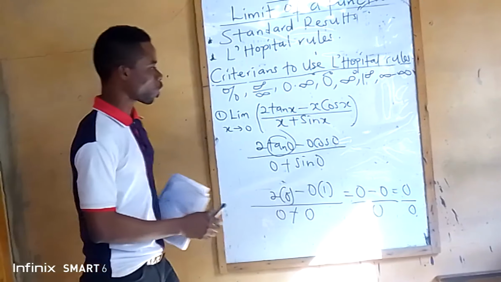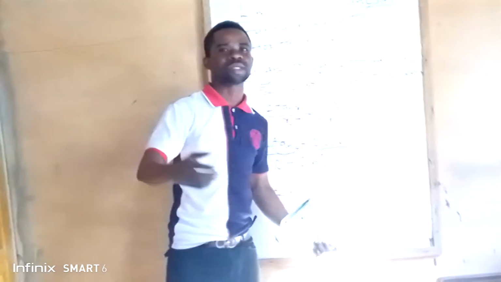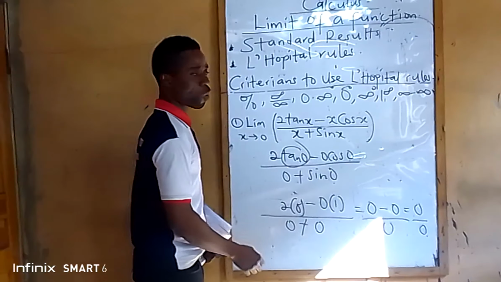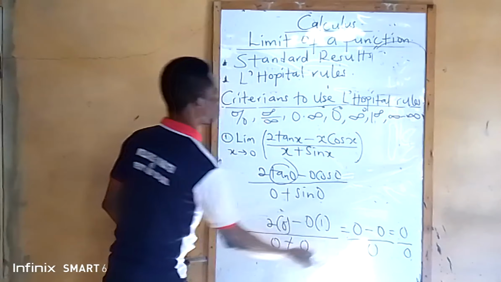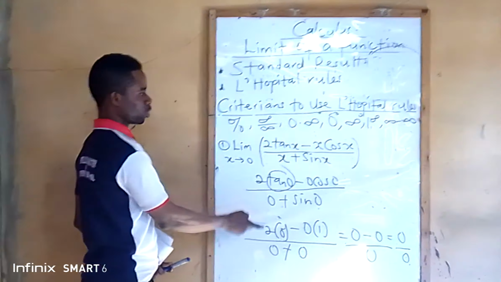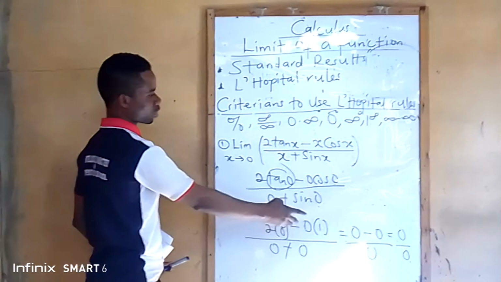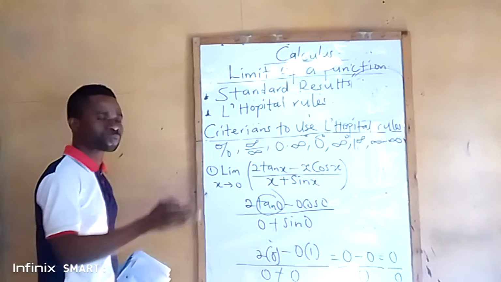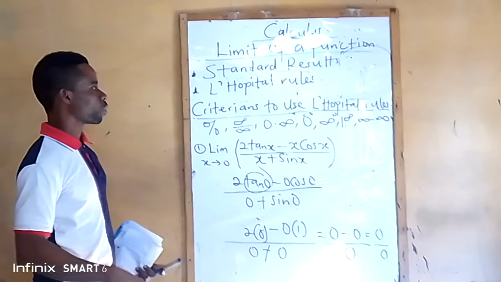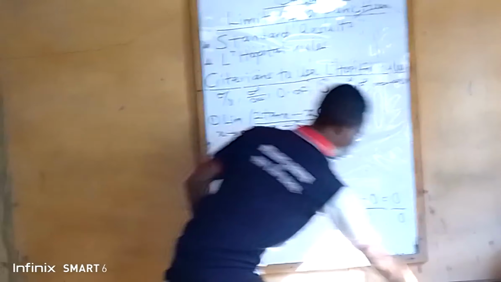So this one is called indeterminate. That means it cannot be determined. It is 0 over 0, so we call it indeterminate. That means this is not the right answer. You cannot apply direct substitution for this, and in this case, we can now use L'Hopital's rule. Now let me show how to use this rule.